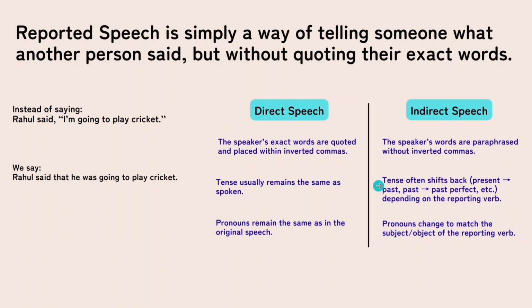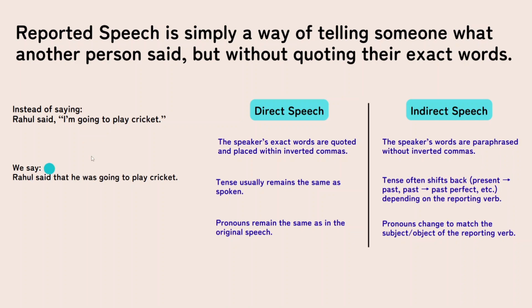But in indirect speech, tense often shifts back. So it could be present to the past, past to the past perfect, etc., depending on the reporting verb. This is called the reporting verb in the indirect speech. As you could see, am going has been changed to was going. And the last one: the pronouns remain the same as in the original speech, so who is it? I, Rahul. But here the pronouns change to match the subject or the object of the reporting verb. That's why he. That he is actually Rahul.